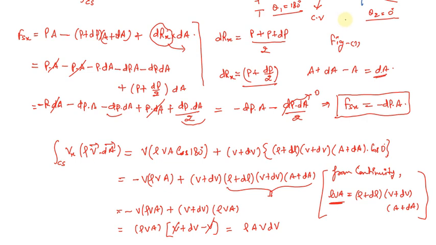And now if we use them together, what we're going to get is this particular expression, which is minus dp into A equals rho A V dV. Now if we cancel out A by A, we'll be left with dp plus rho V dV equals 0.